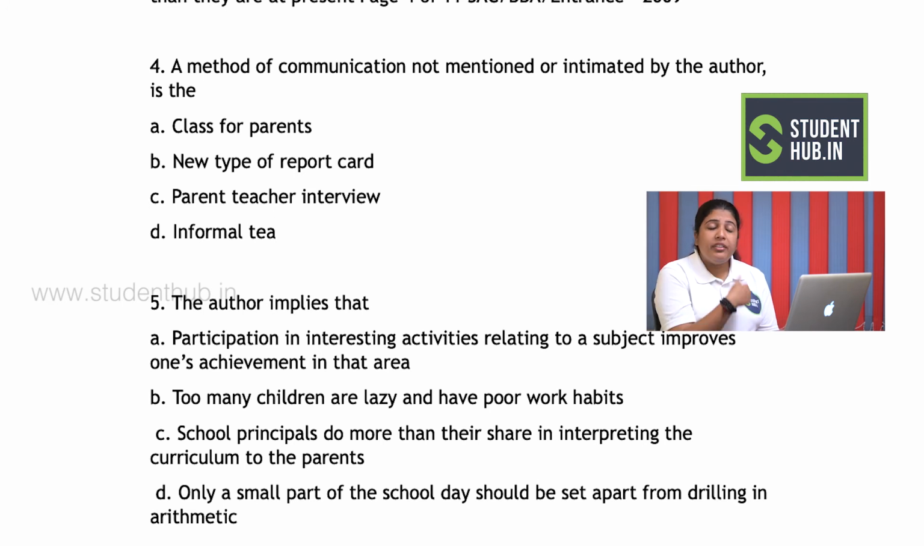Now when I read the options, it is very confusing for me, because these are options which are already available in the passage. Choosing one out of all these four is really difficult, because now I have to think from the author's point of view. So when I look at the author's point of view, I would rather go with participation in interesting activities relating to a subject improves one's achievement in that area, because the author has given me the example of mathematics. Similarly, he wants to apply all those strategies to other subjects too. So my answer would be option number A.